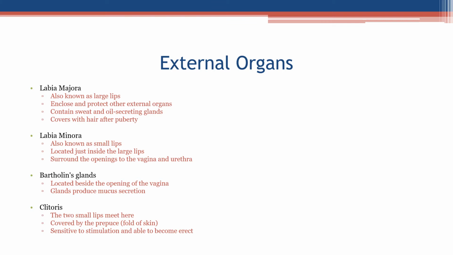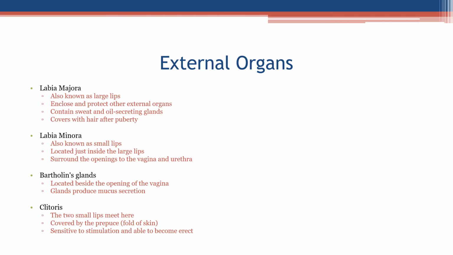External organs. Labia majora, also known as large lips. Enclose and protect other external organs. Contains sweat and oil secreting glands. Covers with hair after puberty. Labia minora, also known as small lips. Located just inside the large lips. Surround the openings to the vagina and urethra.